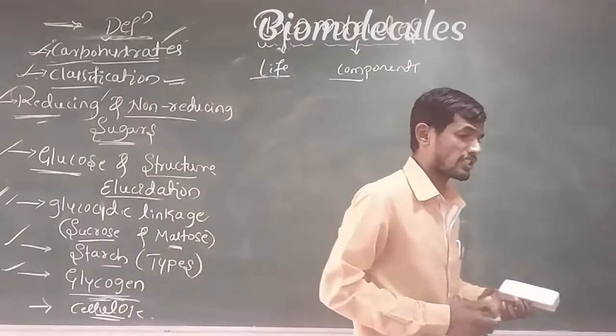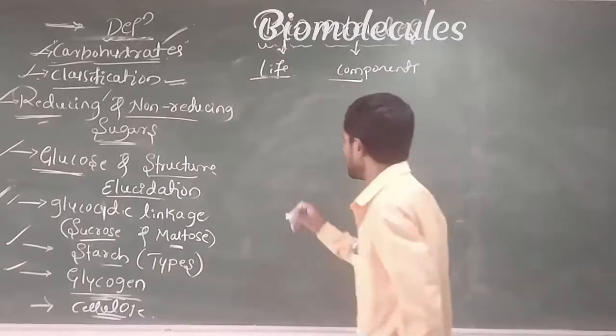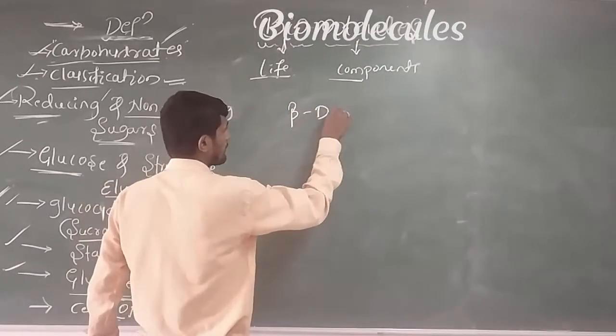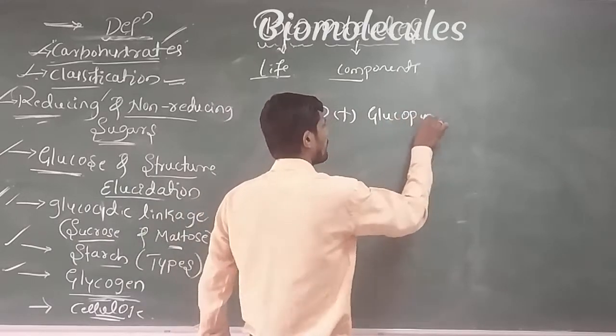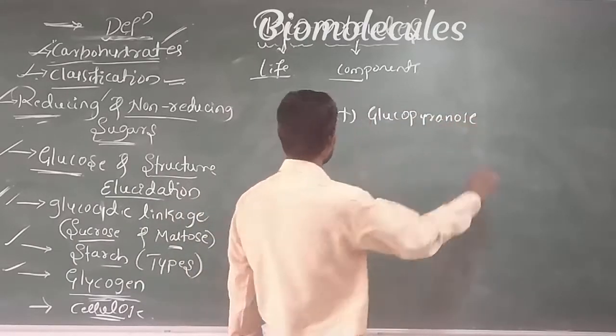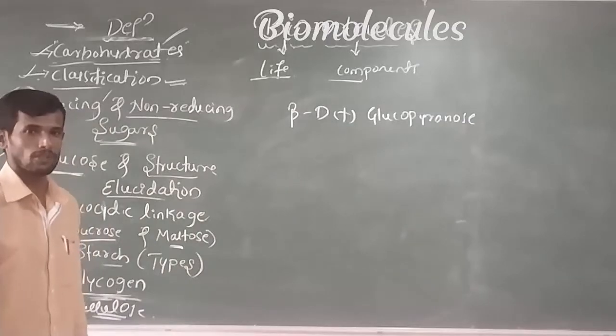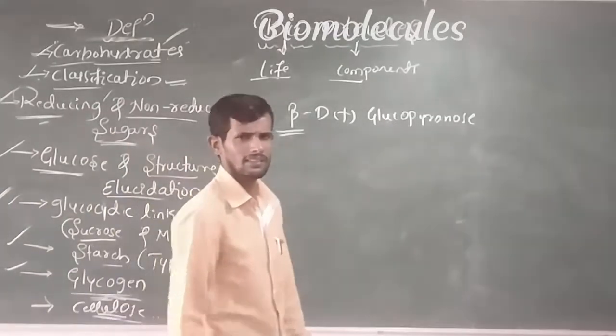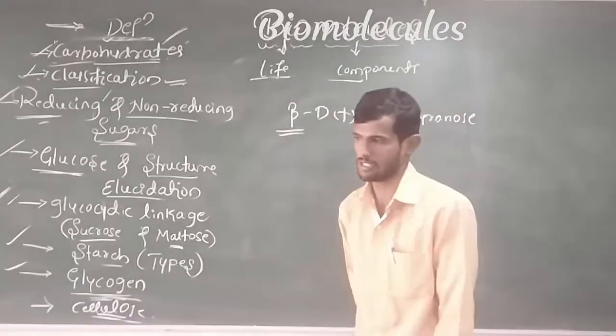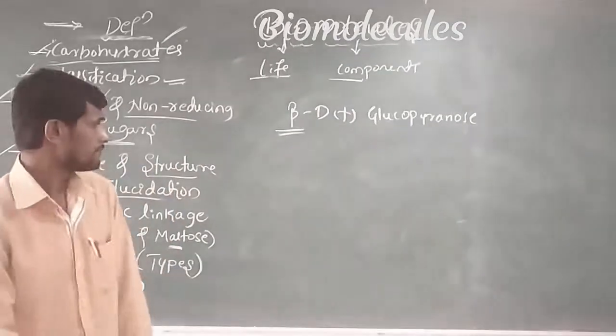When you observe the structure of cellulose, beta D plus glucopyranose units are present, observed in the structure of cellulose with glycosidic linkage C1 and C4. Very important.